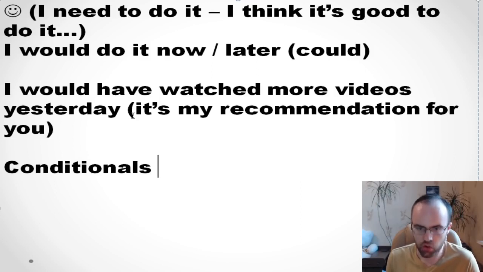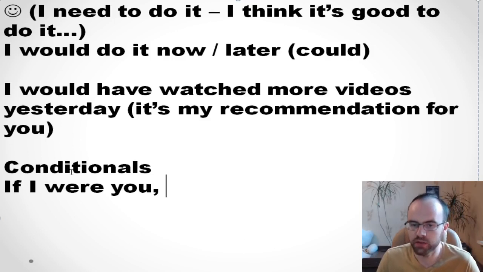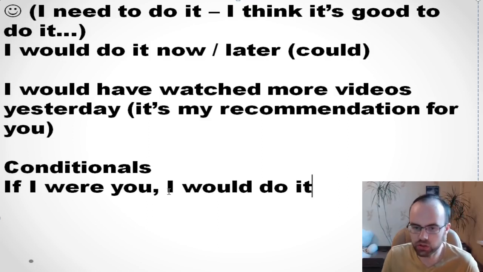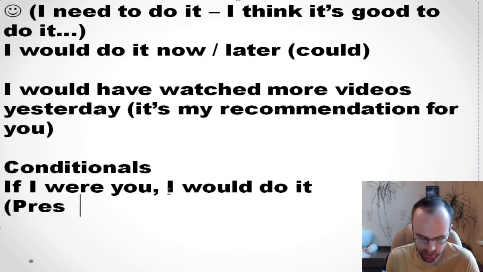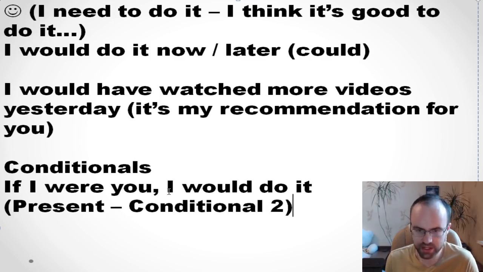Conditionals. So, if I were you, for example. We normally say "I was," but if it's about conditionals, we say "if I were you." You need to remember the structure: if I were you, I would do it. It means that it's a good idea for you to do it. It's about the present, and we call it the second conditional.